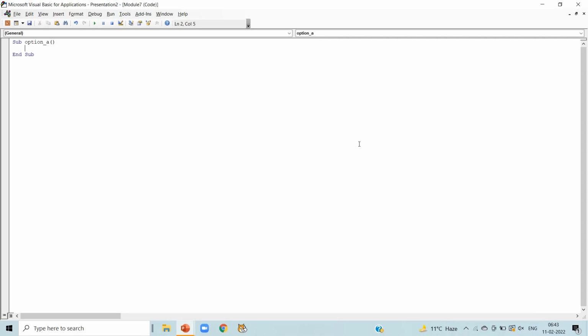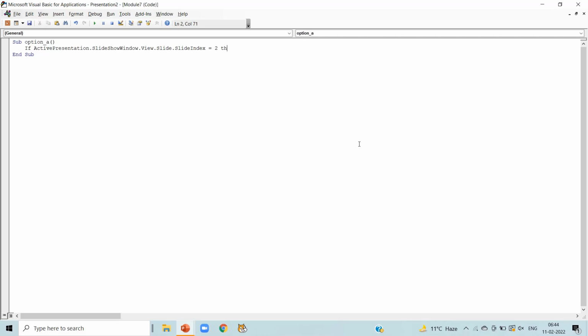Now write if active presentation, please take care of the spellings, dot slideshow window dot view dot slide dot slide index is equal to 2.